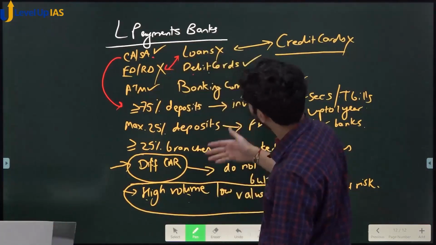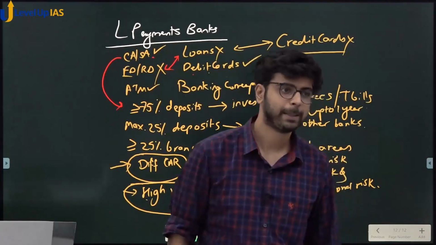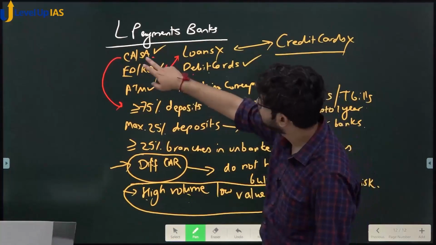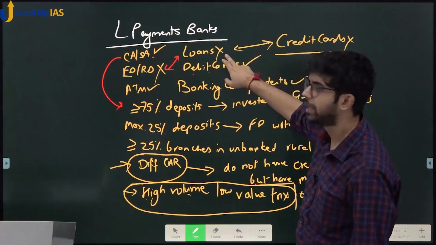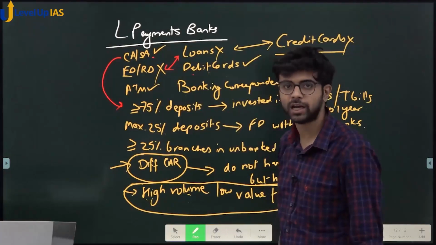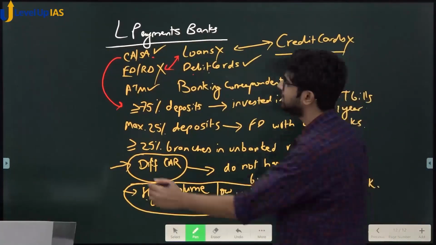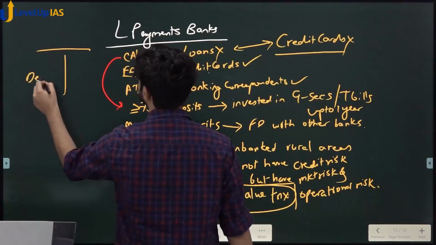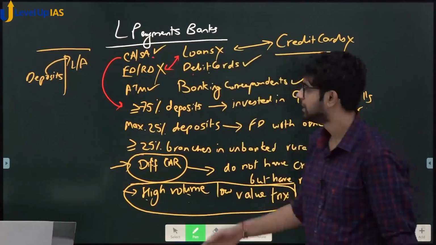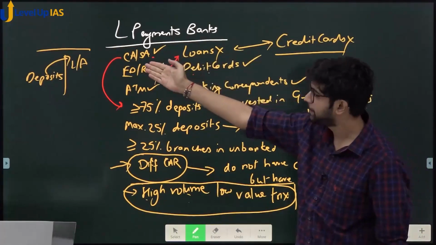Okay? So payments banks, or all these banks, were established according to which report? Nachiket More Committee report 2013. Right? Current account, savings account you can open in the bank. Loans the bank cannot give. If banks cannot give loans, the bank cannot accept fixed deposit or recurring deposit, because this is what is given as loans. Yes or no? Are you understanding this? This is nothing but the balance sheet. I am showing you deposits and then I am showing you loans and advances. Yes or no? Is it not clear? Fixed deposit, recurring deposits cannot be given as loans, but you can accept current account and savings account.